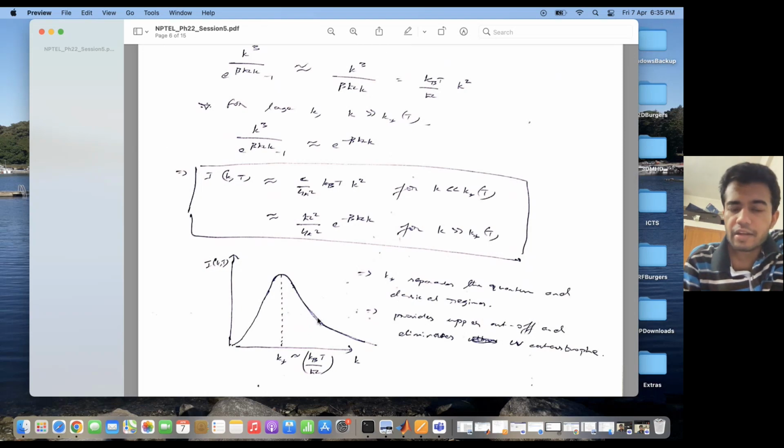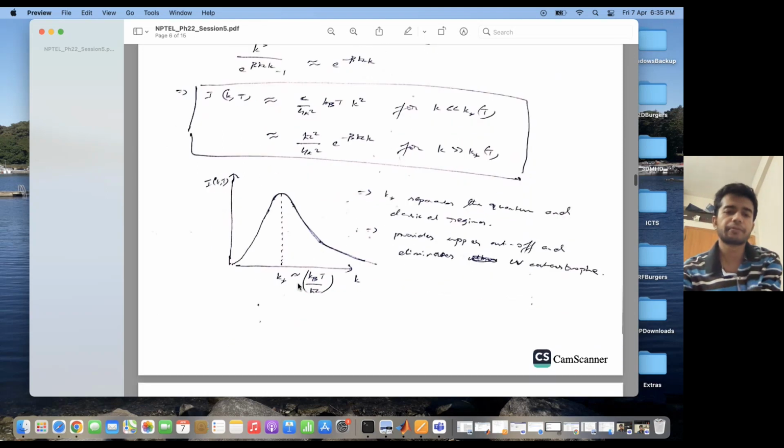So you see the ultraviolet catastrophe is avoided in this situation. Earlier in the classical situation, it would have gone off like this into infinity, but because of the quantum treatment of photons, the quantum treatment of radiation, to be precise, the ultraviolet catastrophe is avoided. So this is what the energy spectrum of a black body radiation looks like. So this completes the derivation of black body radiation.